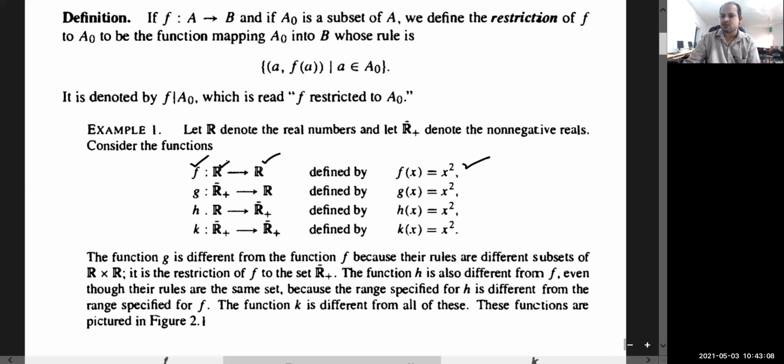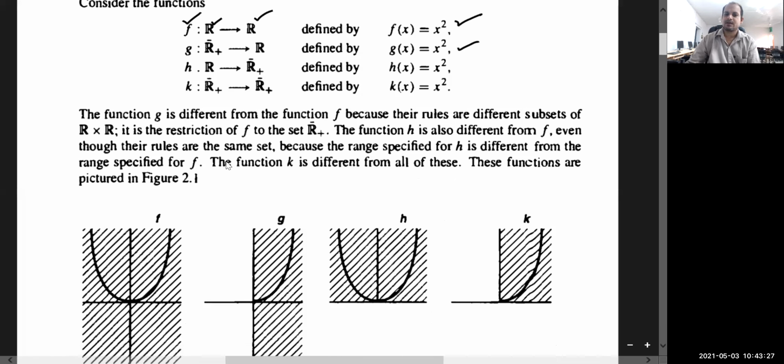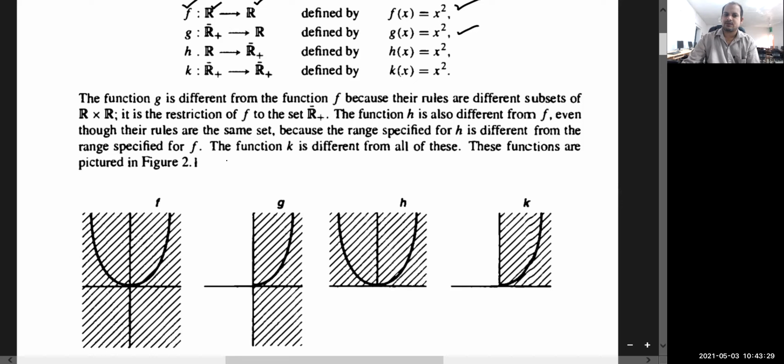In the third case, we have restricted the codomain. In the fourth case, we have restricted both domain and codomain. So all these, by restricting domain and codomain, are different functions. They are not the same functions. So that is what you can visualize here. And later on we will see how to do restriction of functions on any set.